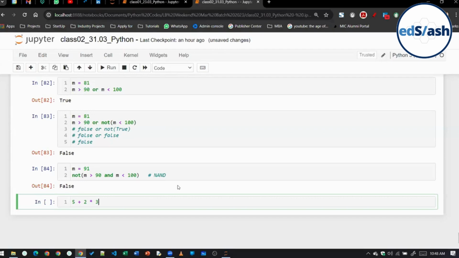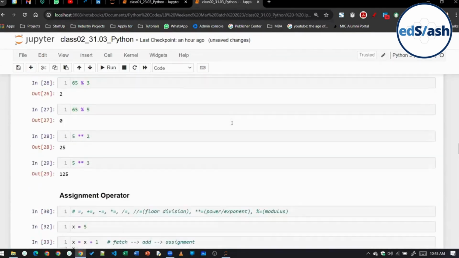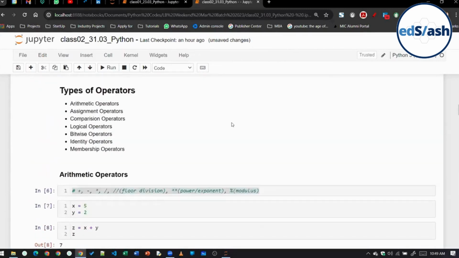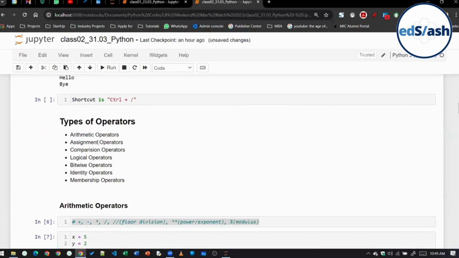So now we know one thing from the BODMAS rule, that bracket will always have the highest preference. Now, when we talk about precedence of operators, we have covered a lot of operators till now: 7 arithmetic operators, 8 assignment operators, 6 comparison operators, and 3 logical operators. So 7 plus 8 is 15, 15 and 6 is 21, 21 and 3 is 24. We have covered 24 operators so far.